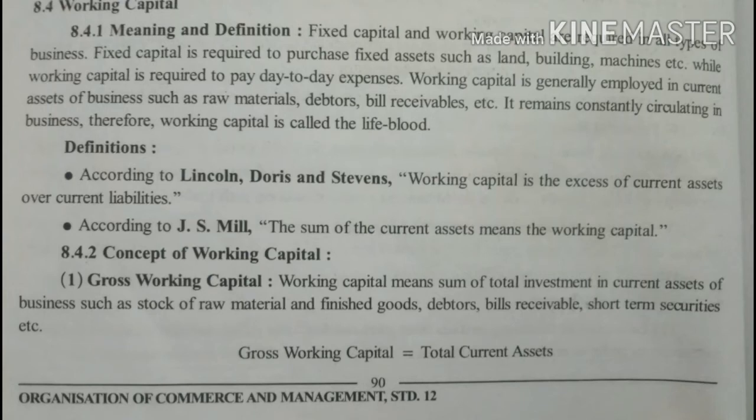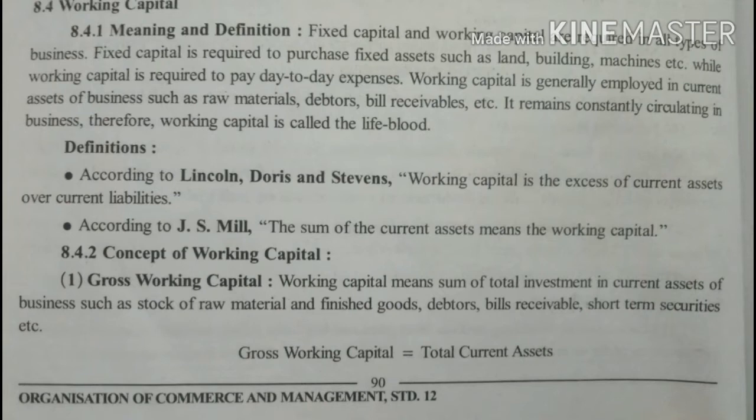Let us continue with working capital. Various types of capital are required in the business. Fixed capital is required for purchase of fixed assets, and working capital is required for day-to-day expenses of the business unit. We will find working capital is generally employed in current assets of business such as raw materials, debtors, bills receivable, cash, inventories, etc. Like blood circulating in the human body, working capital also circulates in the entire business unit.